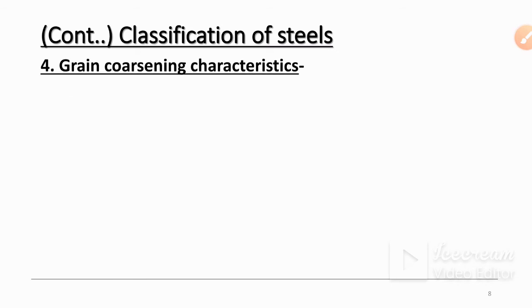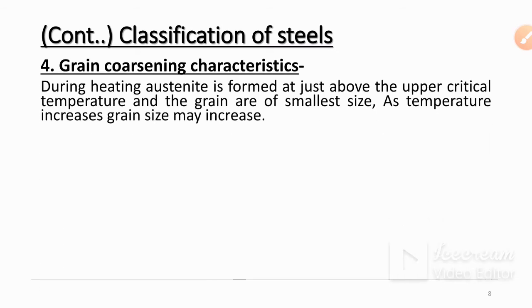Next is grain coarsening characteristics. During heating, austenite is formed just above the upper critical temperature and the grains are of the smallest size. As temperature increases, grain size may increase. Okay, with temperature as well as with time, if you provide sufficient time, the grain size increases.